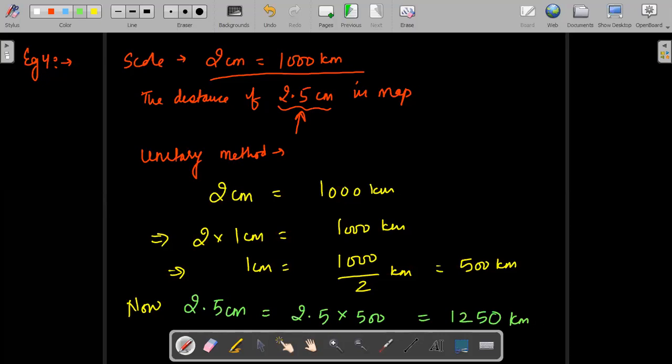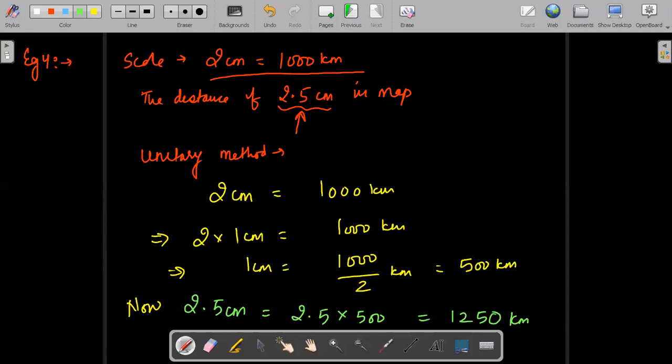Ashmit, you are correct. Others, please check. Is it done? Is it clear to everyone how I utilized the unitary method? Now do you want to understand the other method also, class? Thank you, Sarvagya. Do you want to see one more way?